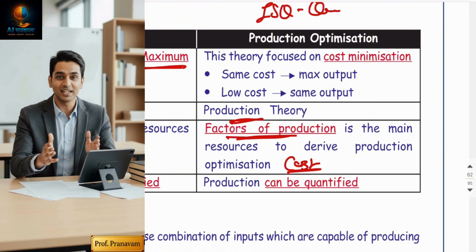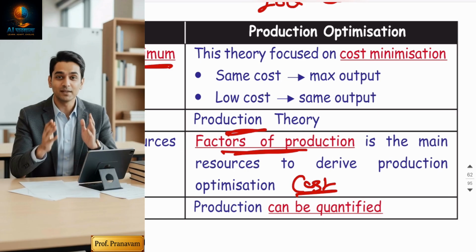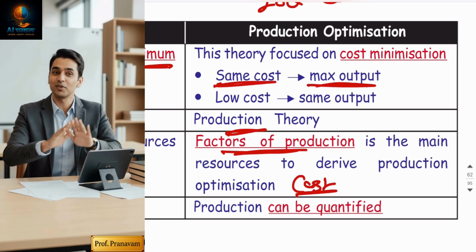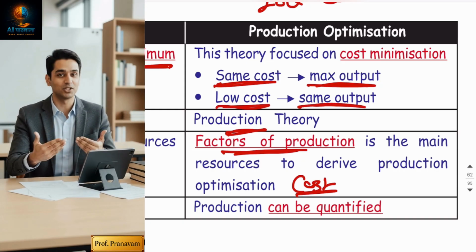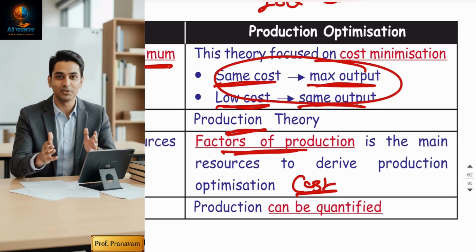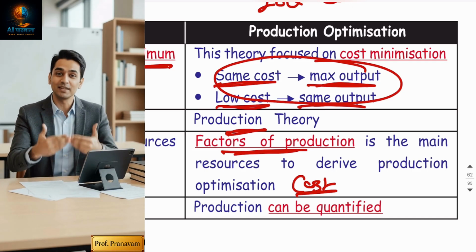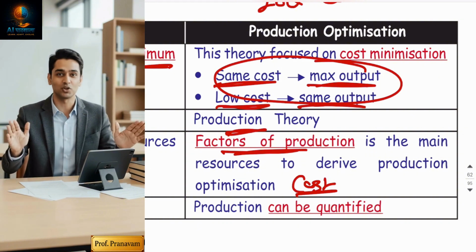So cost minimization. How to achieve cost minimization? There is one objective: in the same cost, maximum output, so your average cost will fall. Or in less cost, the same output. This is the objective. So production optimization will explain how a businessman can produce maximum output at the same cost.